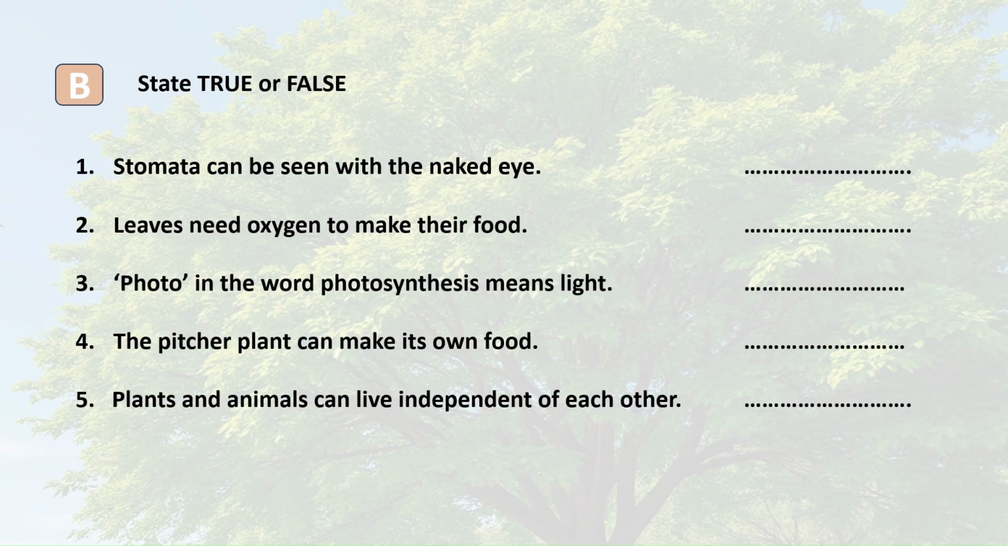1. Stomata can be seen with the naked eye. False. 2. Leaves need oxygen to make their food. False. 3. Photo in the word photosynthesis means light. True. 4. The pitcher plant can make its own food. False. 5. Plants and animals can live independent of each other. False.